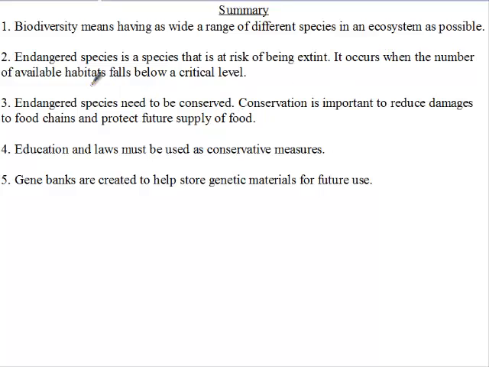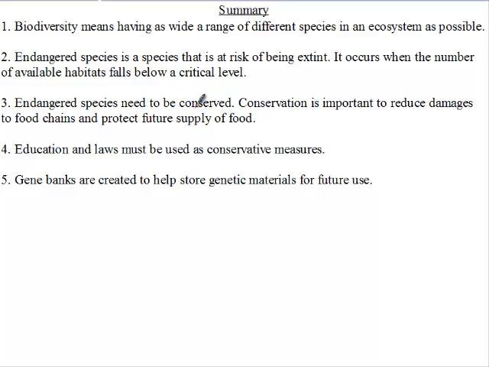Certain organisms are endangered. When we say endangered species, we are talking about organisms that are at risk of becoming extinct. Such organisms are called endangered species. They are tagged endangered species when the number of available habitats falls below a critical level, and also when their population falls below a critical level.